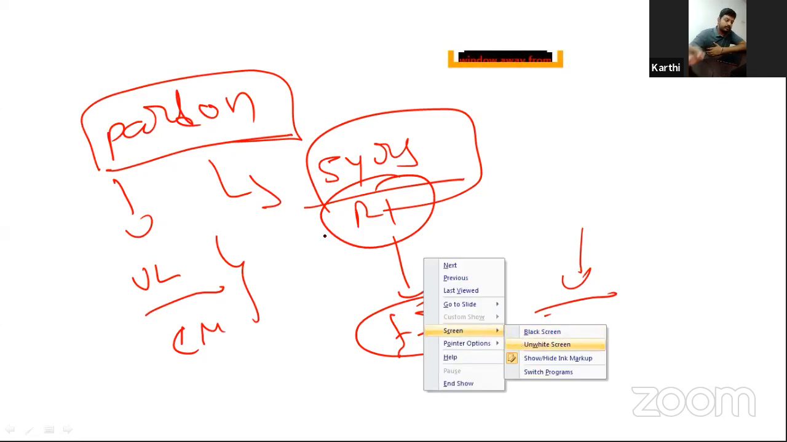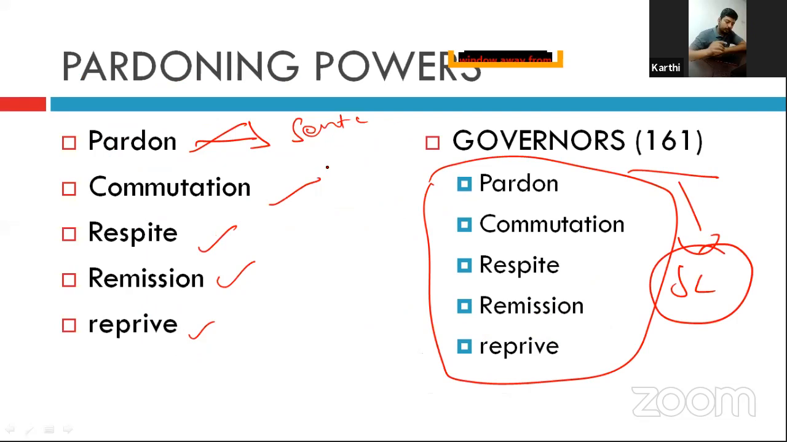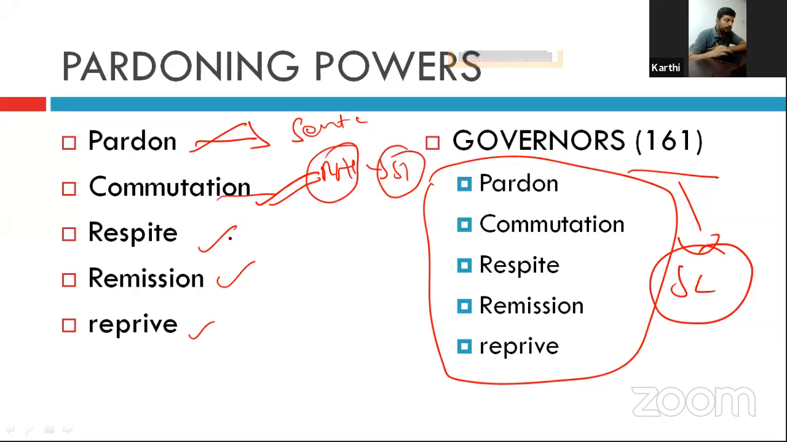The second one is commutation. Commutation means changing the character of the punishment. For example, rigorous imprisonment to simple imprisonment, right? The change of character of the punishment is called commutation. Remission means changing the duration, 5 years to 2 years, like that. Changing the duration of the punishment is called remission.